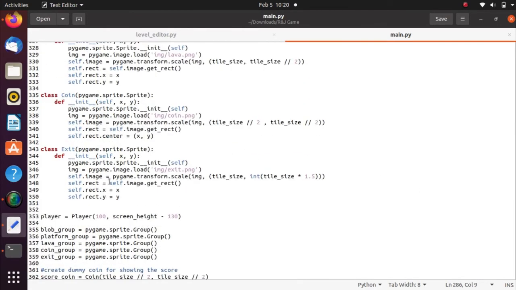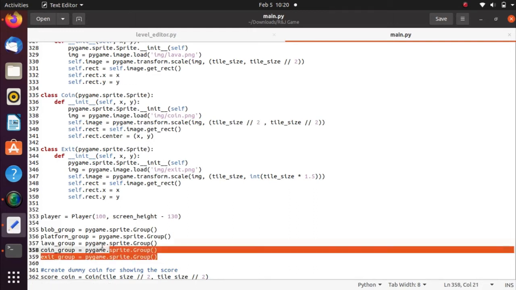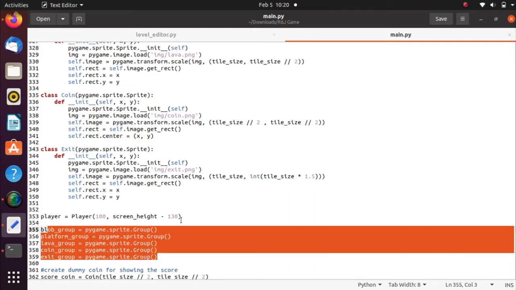For all of these we use pygame.sprite, and as we are using the sprite, all the classes need to be in a group. So we use the pygame.sprite.Group function. This is the basis.